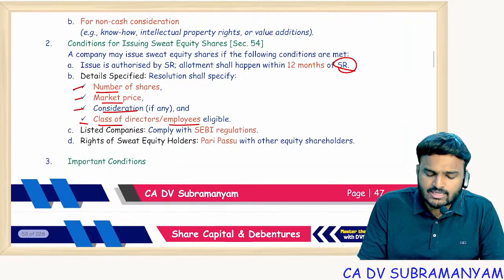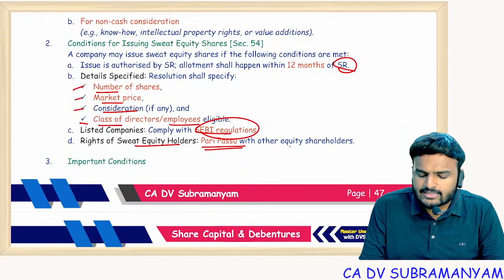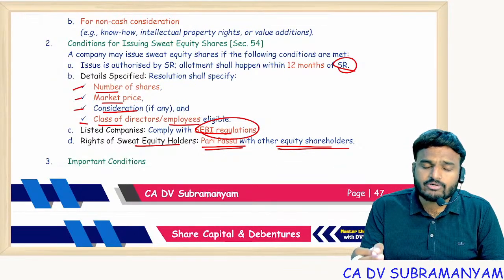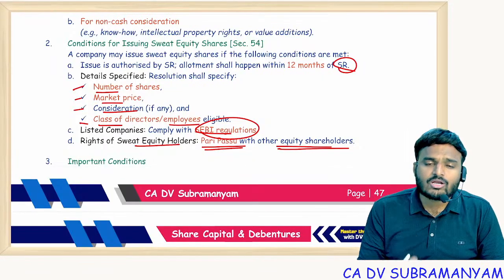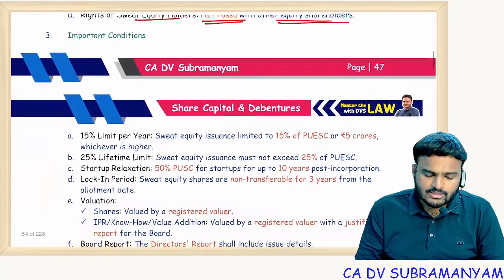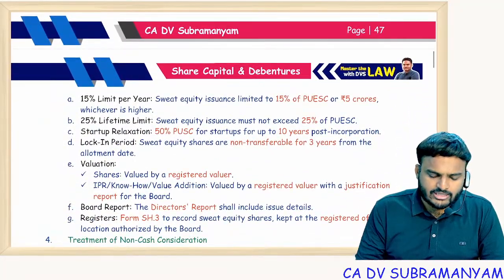If you are a listed company, comply with SEBI regulations, and sweat equity shareholders' ranking is equal to the ranking of other equity shareholders. They get equal opportunities along with other equity shareholders. So these are important conditions for issue of sweat equity shares.